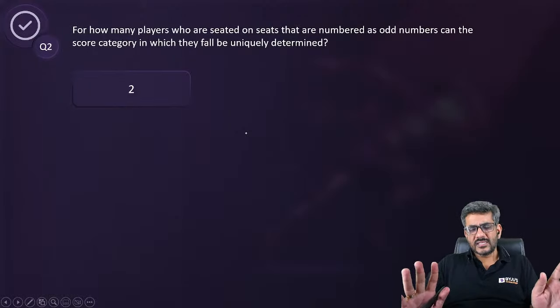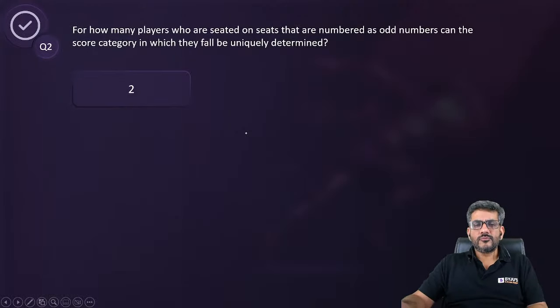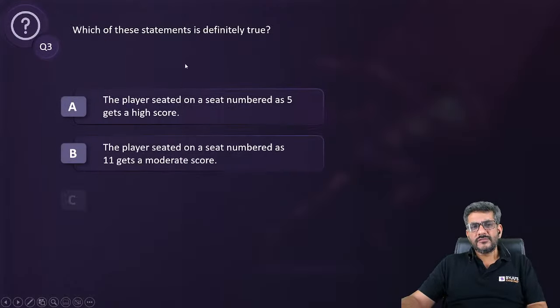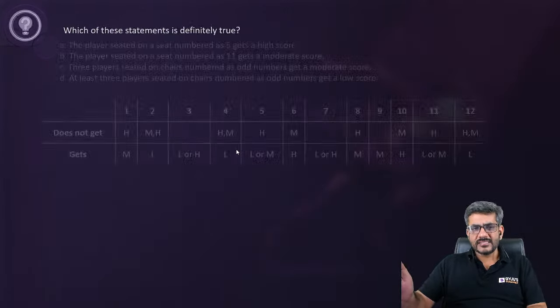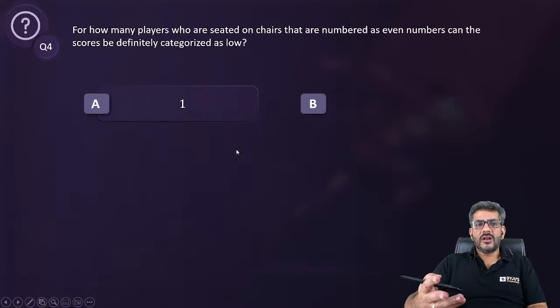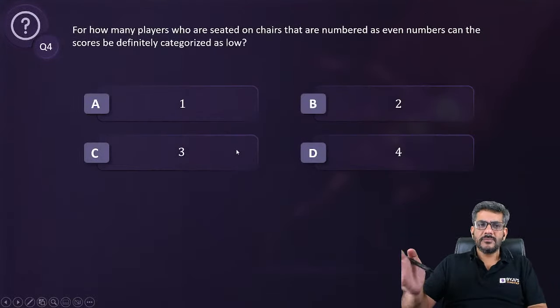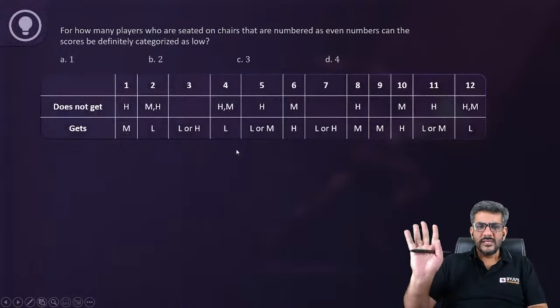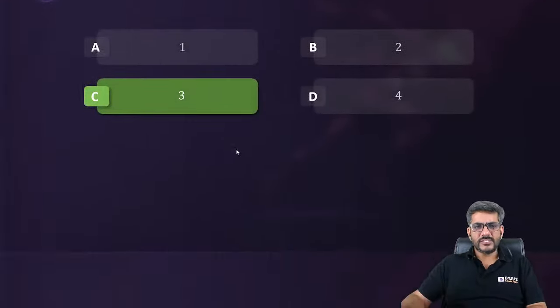I'm sure you can answer the other questions. Let's not waste time on that. अब तो आपको देख के आंसर करने हैं. Which of these statements is definitely true? आप देख के आंसर कर देंगे when you have this data with you. And which of these statements, I mean, for how many players who are seated on chairs that number can scores be definitely categorized as low? ये आपको पक्का पता लग गया है. अब आप क्वेश्चंस को देख के कर लीजिएगा.